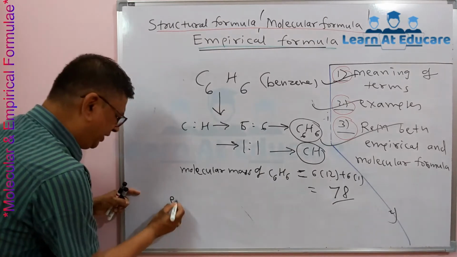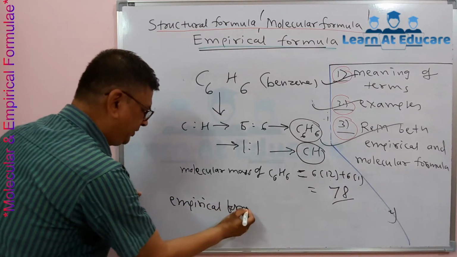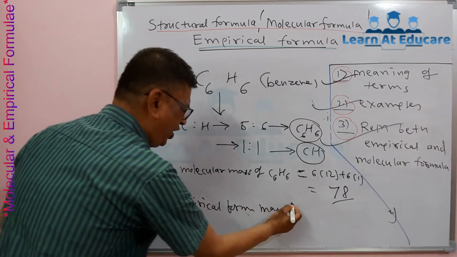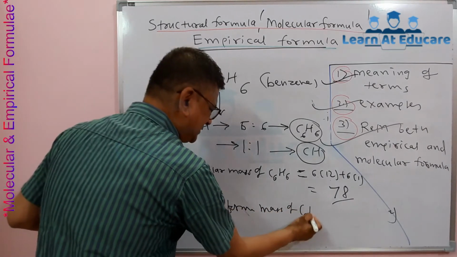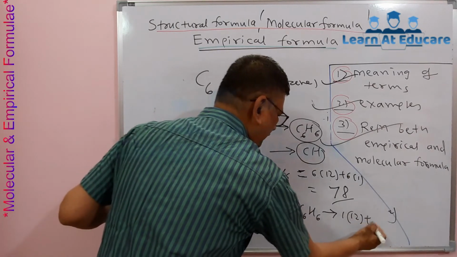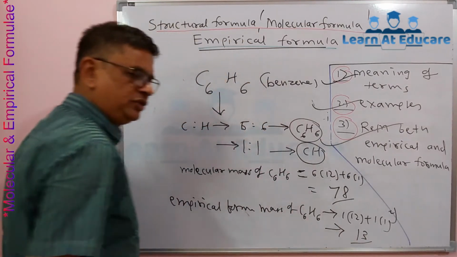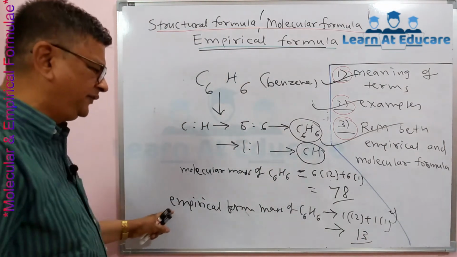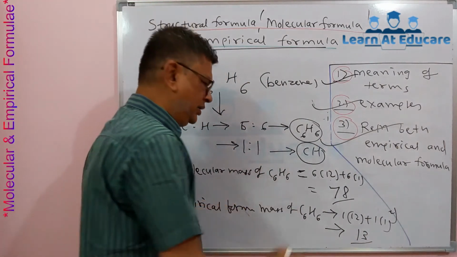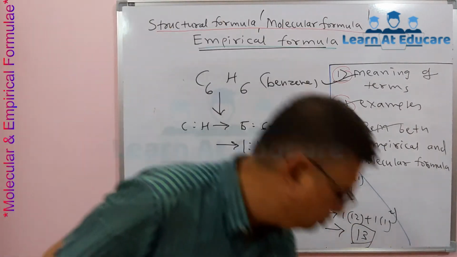And now the empirical formula mass of benzene, that is CH, 1 carbon 1 hydrogen, means 1 into 12 plus 1 into 1, that is 13. So can you see, the molecular formula is 6 times the empirical formula.